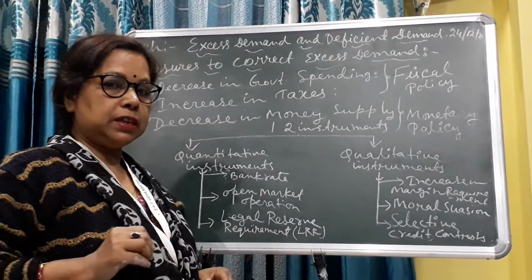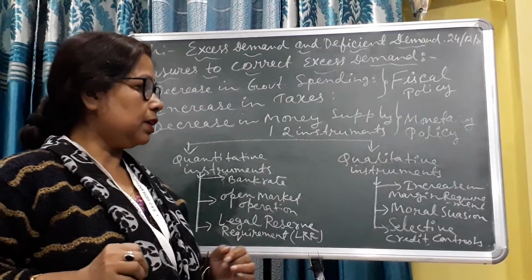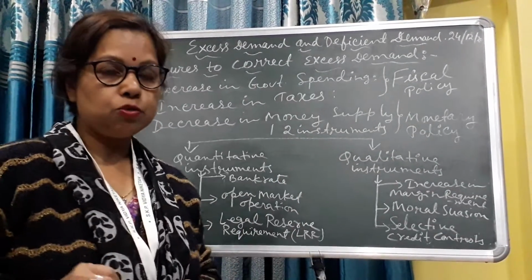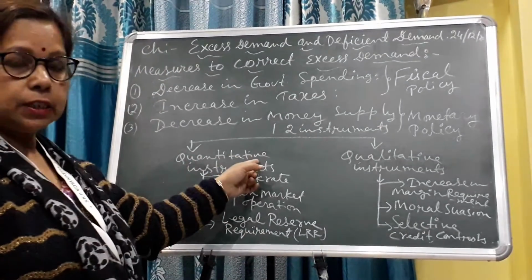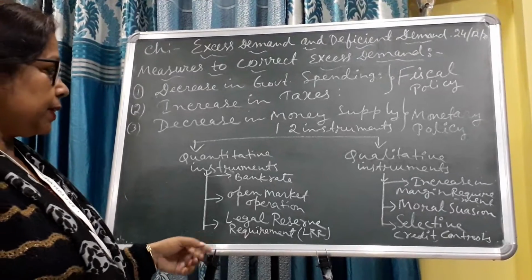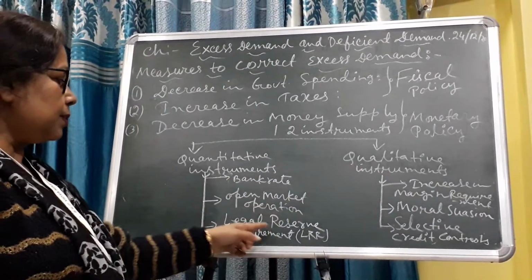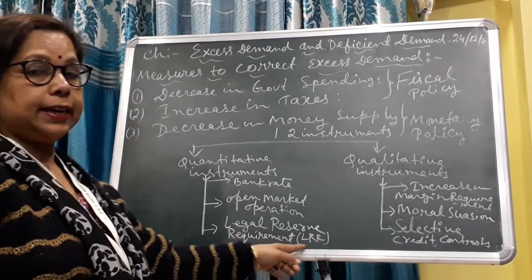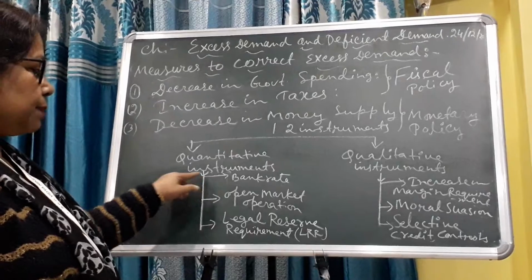In the banking chapter, I previously told what is a quantitative instrument, now what is a qualitative instrument. So again I repeat this point. Under quantitative instruments, there are three categories I have written here: bank rate, open market operation, and legal reserve requirements, or LRR in short form.